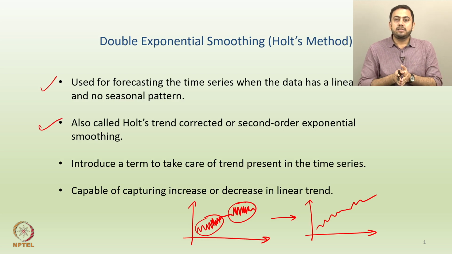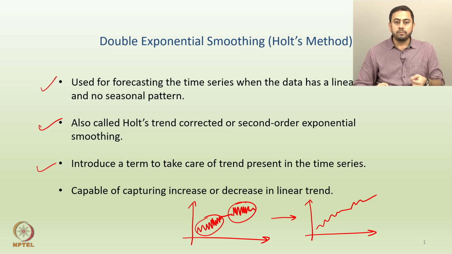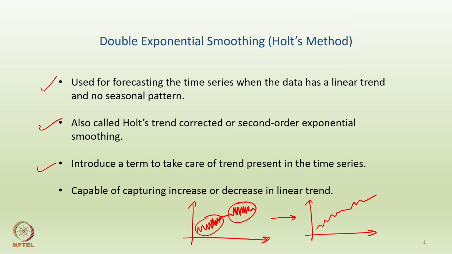The first order is the standard EMA that we studied in the last lecture. If you want to involve a trend component on top of simply smoothing the data using EMA, then this is an extension of that technique, also called Holt's trend corrected or second order exponential smoothing. The extra thing we are doing is introducing a term to take care of the trend present in the time series. Again remember, the data should contain some trend but no seasonal pattern.